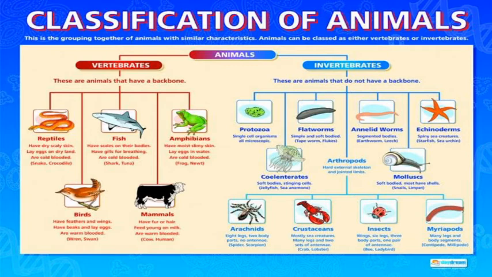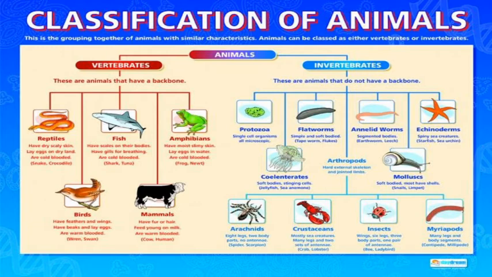Next one is arthropods. Arthropoda is the largest group of organisms, and this phylum Arthropoda is the largest phylum because the largest number of invertebrates are present in Arthropoda. In Arthropoda, a large number of organisms are present in class Insecta. As we see, insects are present everywhere. So this is the largest phylum of invertebrates.